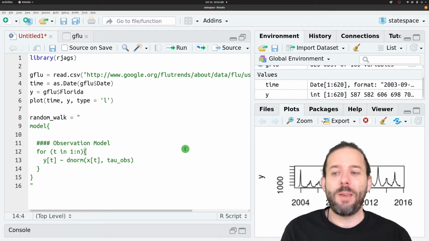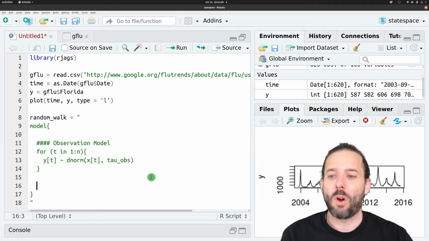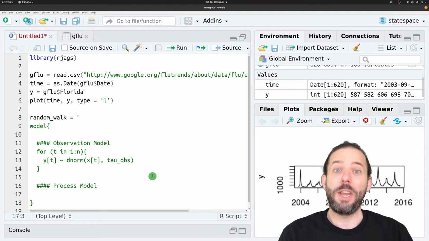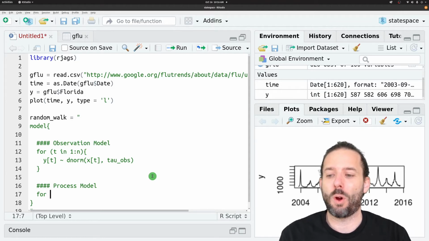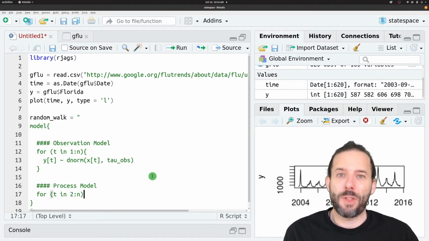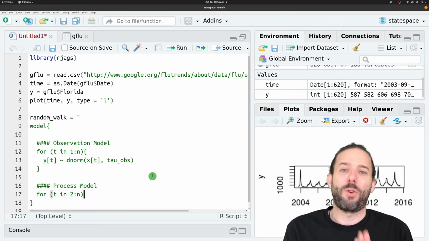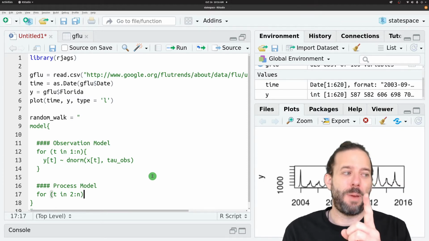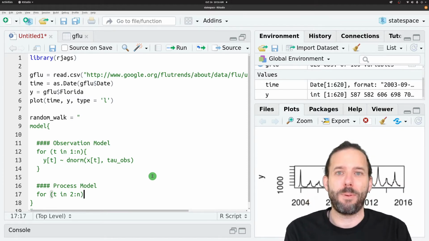Now we want to do the same basic thing for our process model. So we'll go ahead and label that here, process model. And now we know we need to do this looping. And so we'll say for (t in 2 through n). And the reason for that is that our model predicts the current time step based on the previous time step.